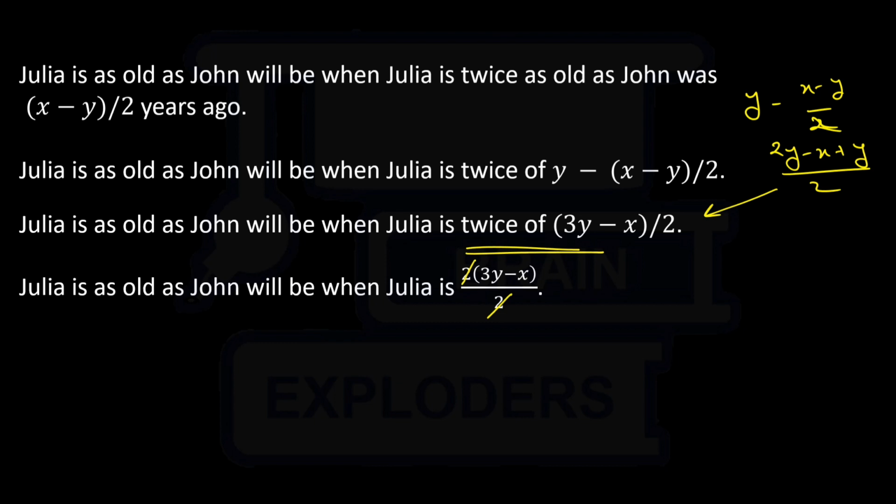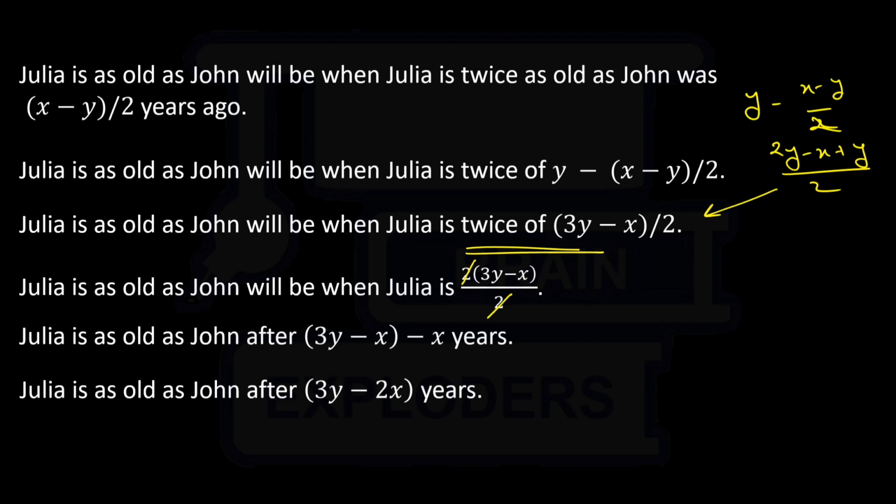similar to when my age will be 35. When will my age be 35? 35 minus 23. So the current age of Julia is x, and we have to tell the number of years in which Julia's age will become 3y minus x. So what we have to do is 3y minus x minus Julia's age, meaning minus x. So the sentence gets converted into after 3y minus 2x years.